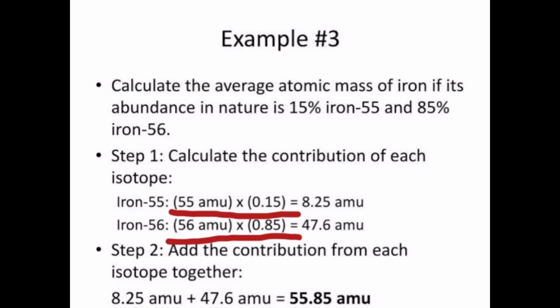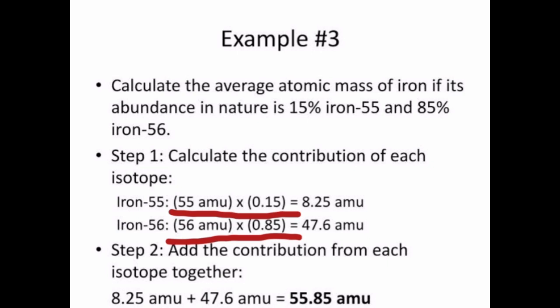Here, calculate the average atomic mass of iron if its abundance in nature is 15% iron 55 and 85% iron 56. So we have two isotopes of iron, iron 55 and iron 56. Iron 55 has the mass 55 and its abundance is 0.15.